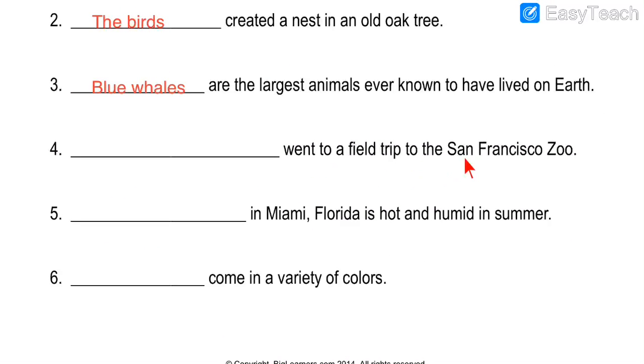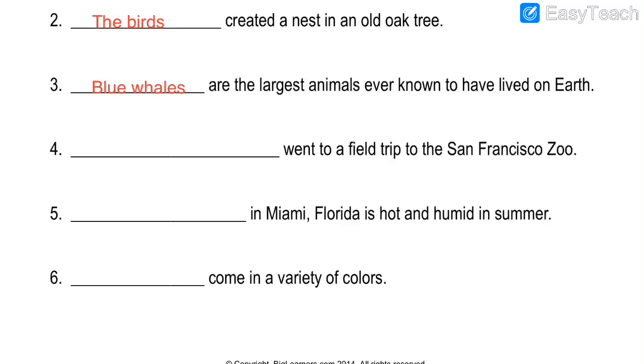Dash went to the field trip to the San Francisco Zoo. So this is the name of the zoo. And what is the meaning of the field trip? Field trip is a journey made by the students or another group of people to collect some information at first hand. They want to learn something practical about their studies. So they go out and they meet people and they see practical things. And that is called field trip. Mostly the school takes the students for field trip to show them new things for their knowledge.